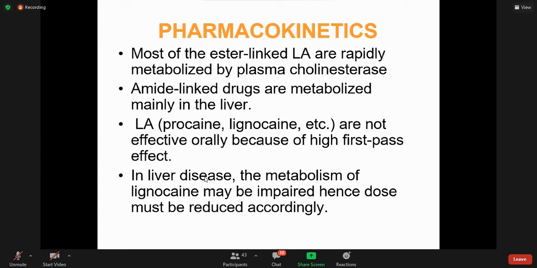In liver disease, the metabolism of lignocaine may be impaired, so the dose must be reduced accordingly. This point we have already discussed, because this is the general concept, and especially if we are using the amide group, we must rule out liver disease.